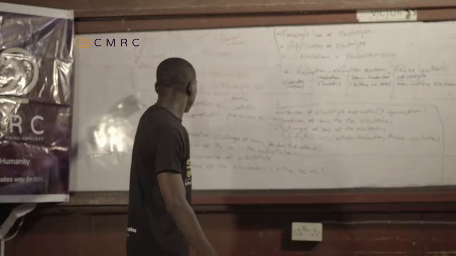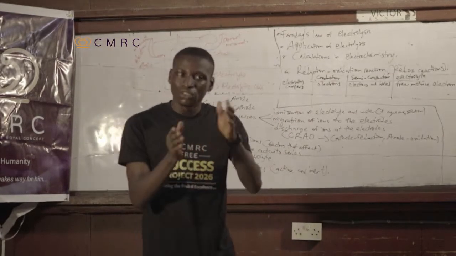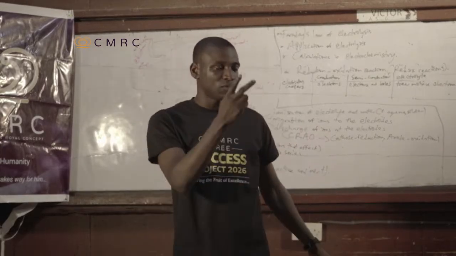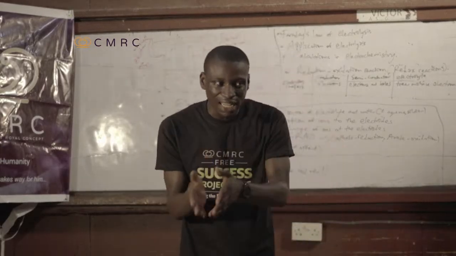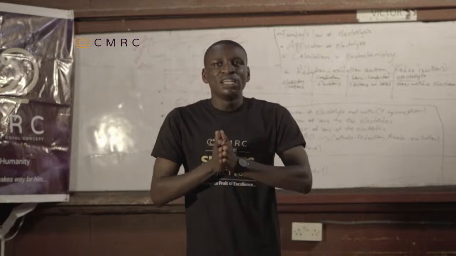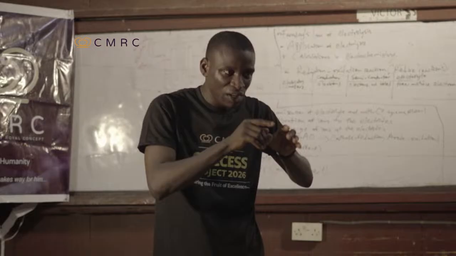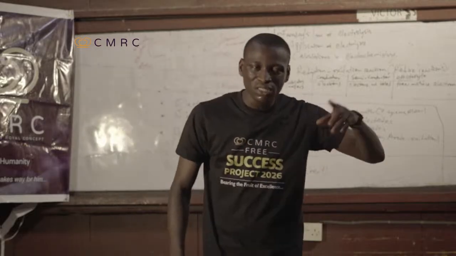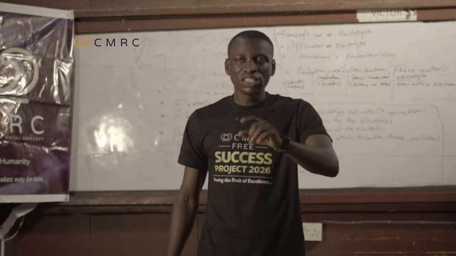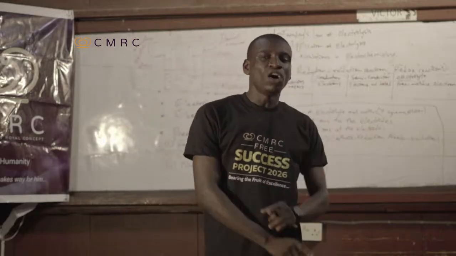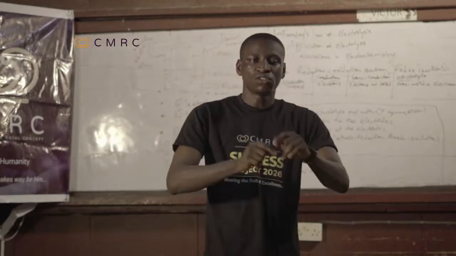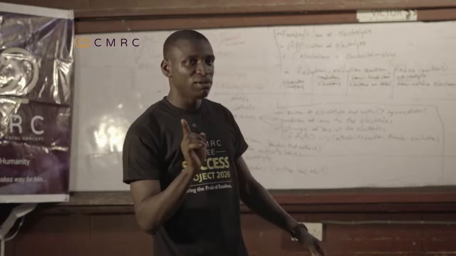Now, basically, in a chemical cell, whether electrolytic or electrochemical, we have two types of electrode: the anode and the cathode. The anode is that electrode where oxidation takes place. Oxidation takes place at the anode in all cases, whether electrolytic or electrochemical cell, while reduction takes place in the cathode.